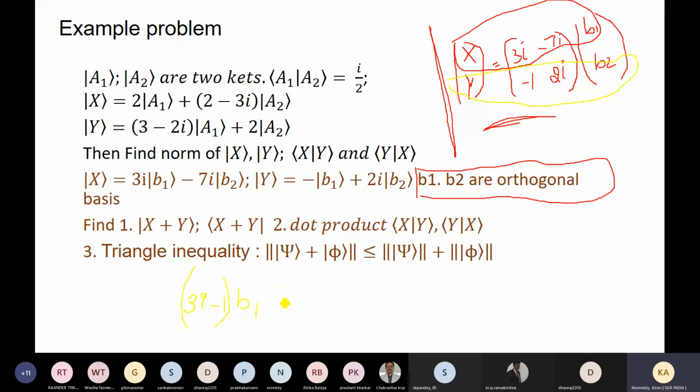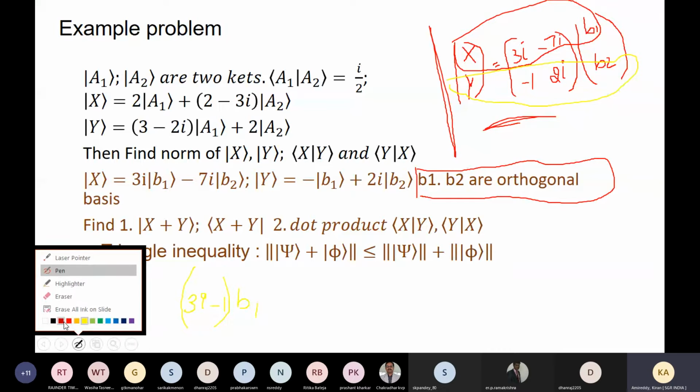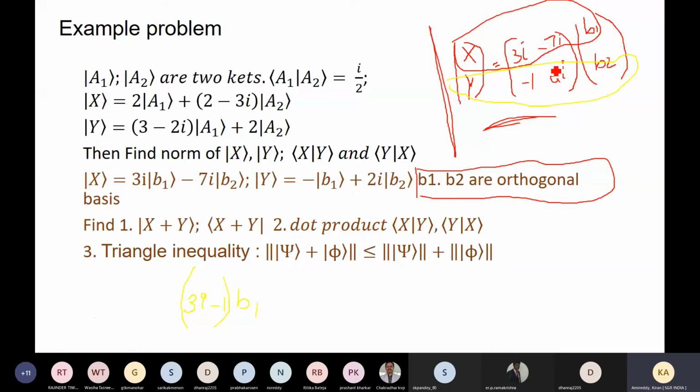So this is the b1 coefficient. Since a real part is not there here and an imaginary part is not there here, this 3i minus 1, or minus 1 plus 3i, whatever it may be, we can write that as the b1 coefficient.